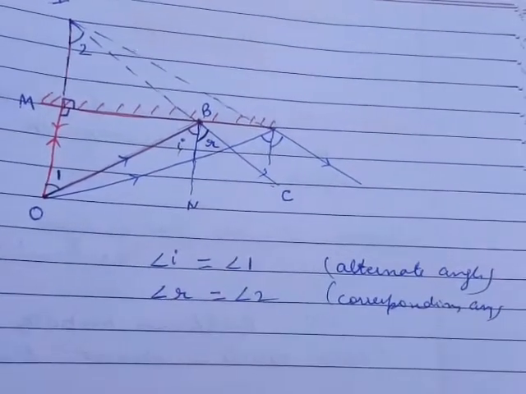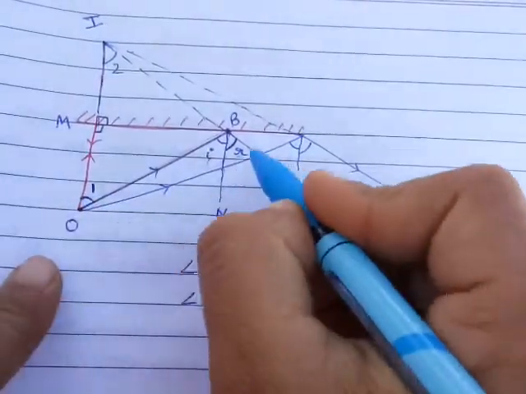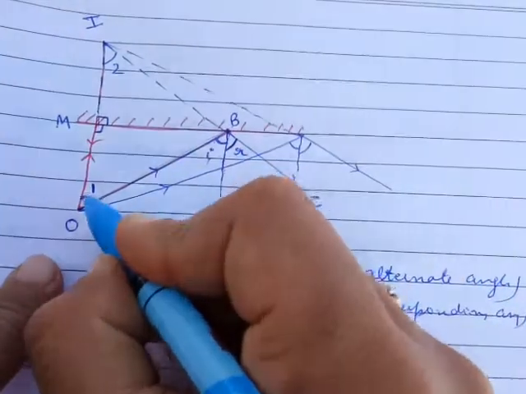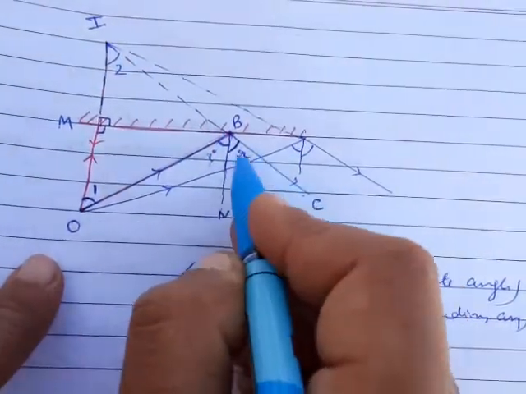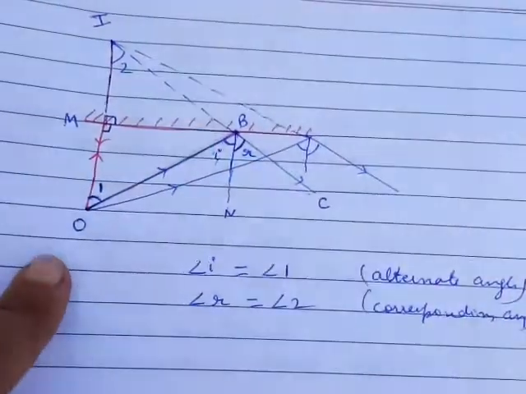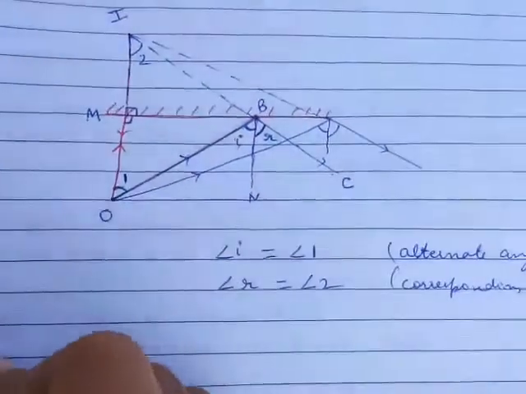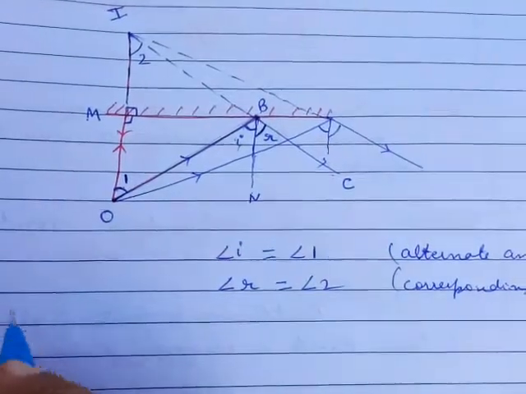Angle 1 and angle I are alternate angles, and 1 and R are on the same line, so these two are corresponding angles.